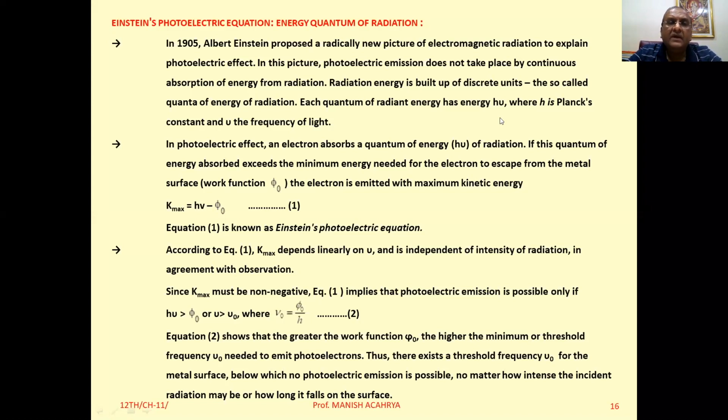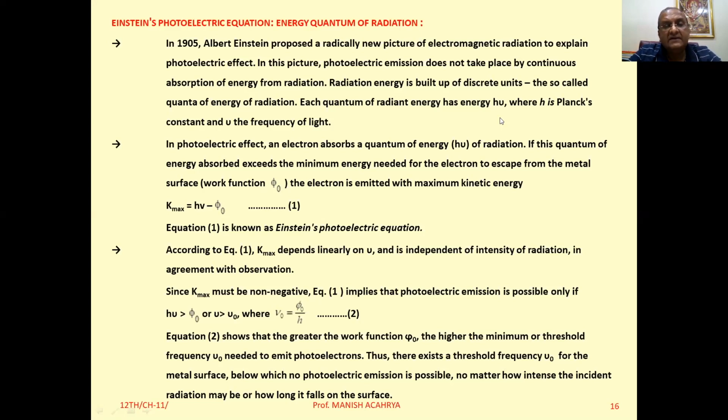Okay. Then after, when they tried to explain this particular phenomenon with the help of the established fact, the light has wave nature. So by considering this fact, when scientists tried to explain this particular phenomenon, then they totally failed.